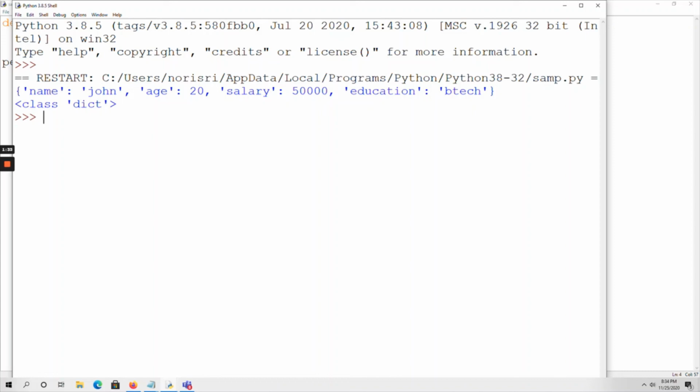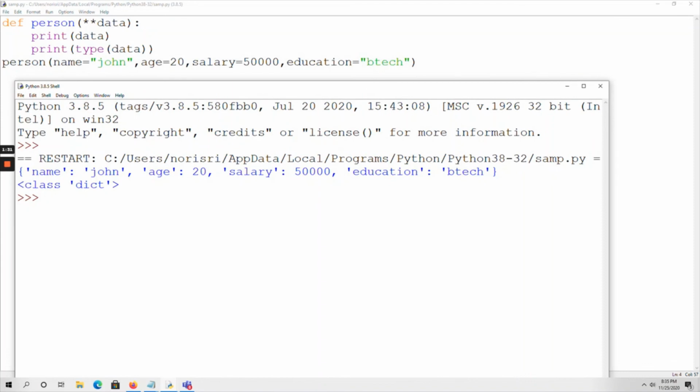So internally the data is represented in the form of a dictionary, because here I am using key equal to value syntax, right? So these keys are nothing but variable names. Okay. So here is how the program execution will be done: first, initially this is the function call. Once the function call is made, the cursor goes to the function definition. So within data, within this keyword argument, these values are stored, right? So print data means all these values are printed on the output screen.